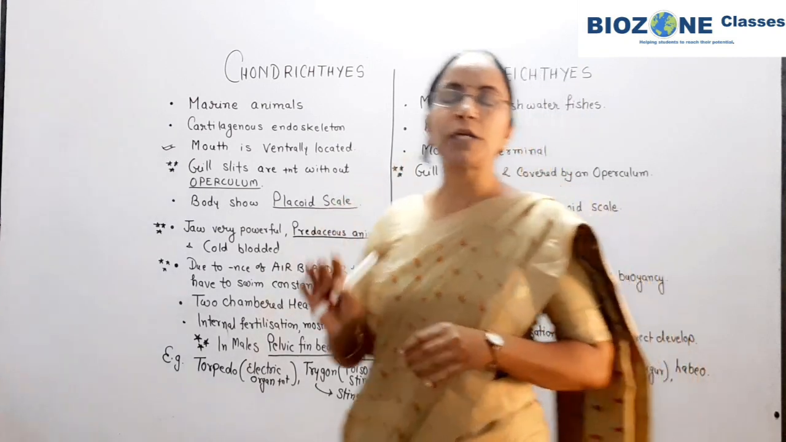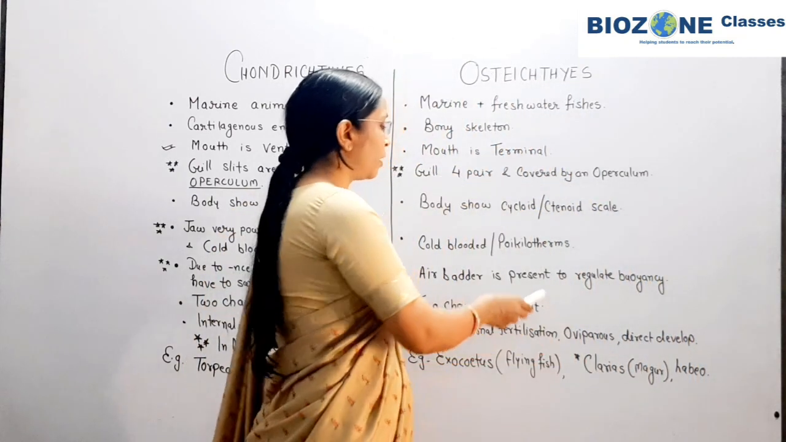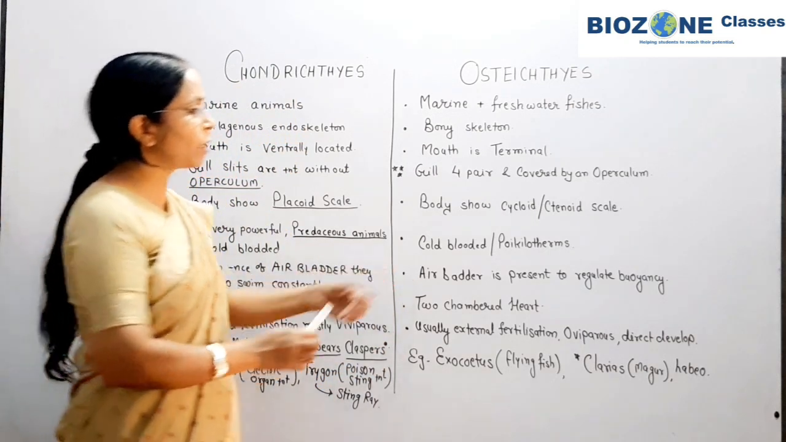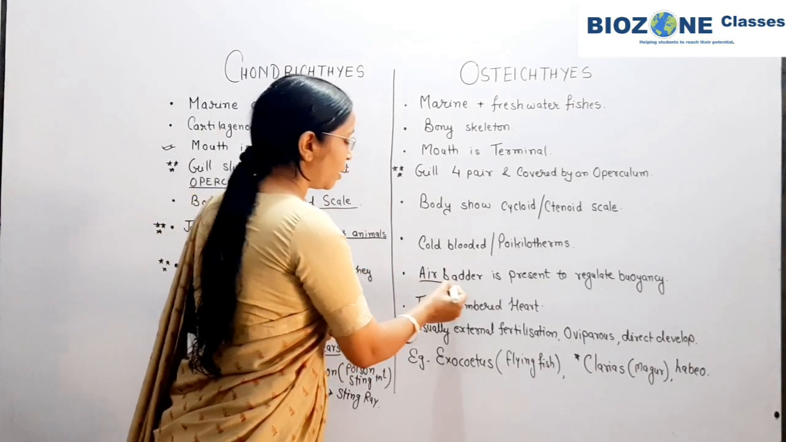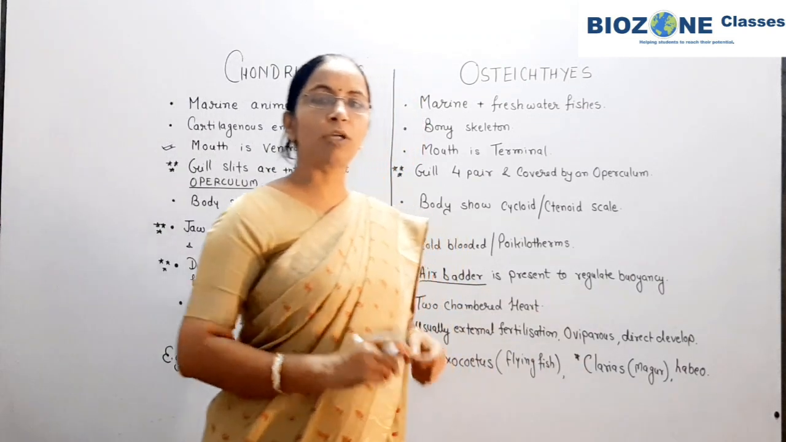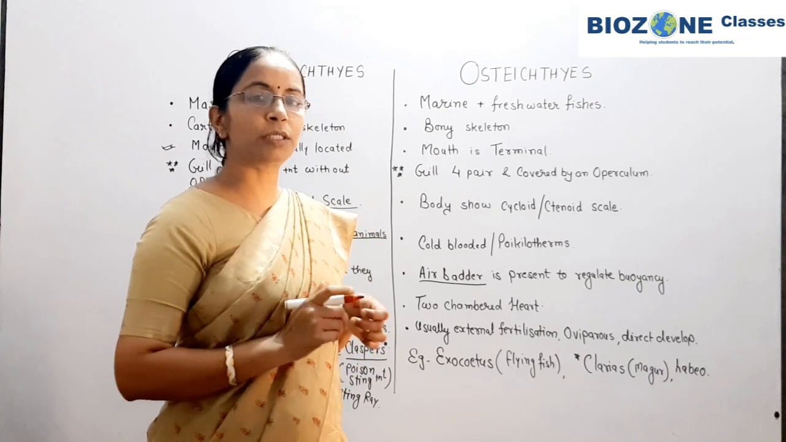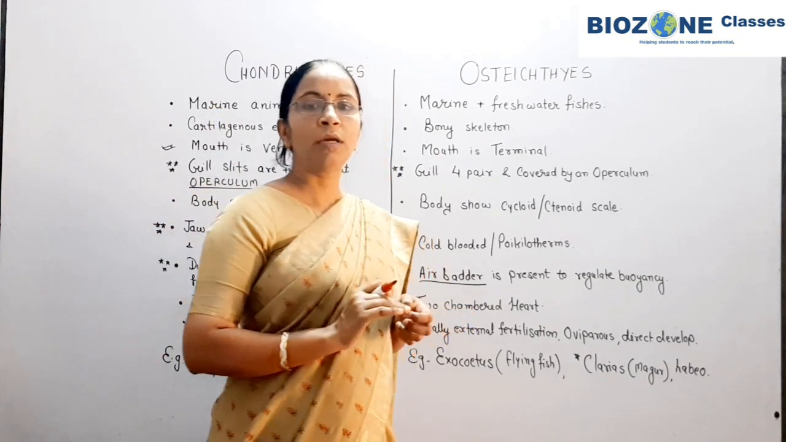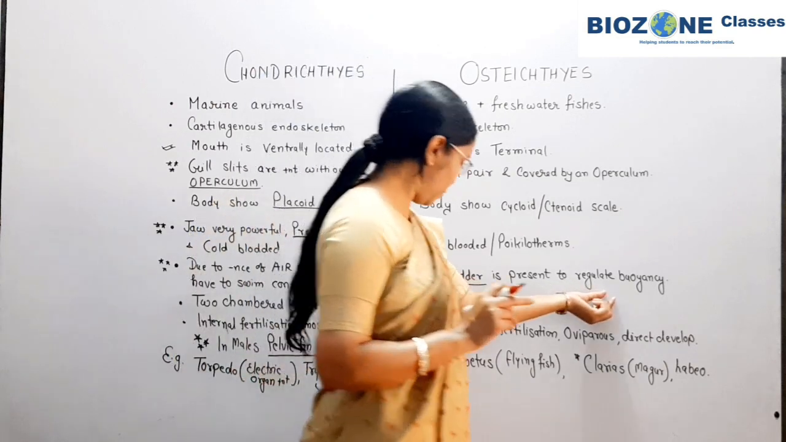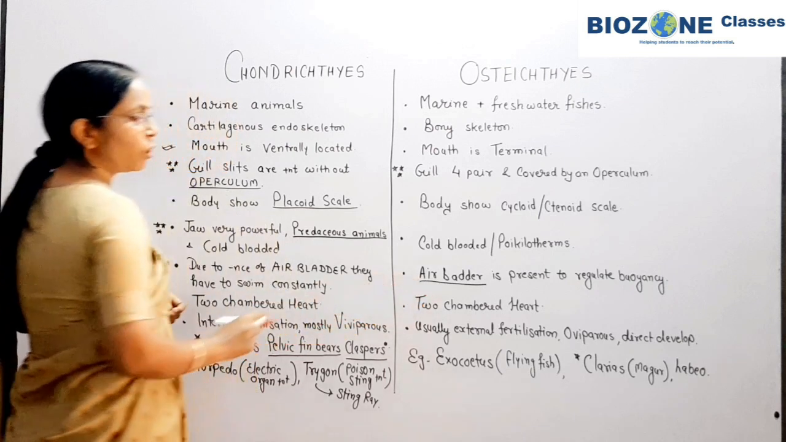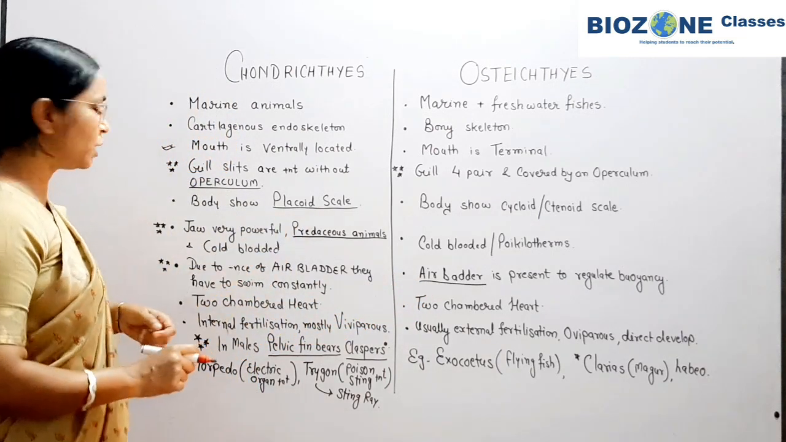Whereas in Osteichthyes, or bony fishes, you remember, bony fishes show the presence of an air bladder, and because of the presence of the air bladder, it helps to regulate the buoyancy. So for a swimming habitat, whatever features are required to protect the body from sinking, that feature is called buoyancy. So this you remember, the air bladder is present in bony fishes and it maintains the buoyancy.